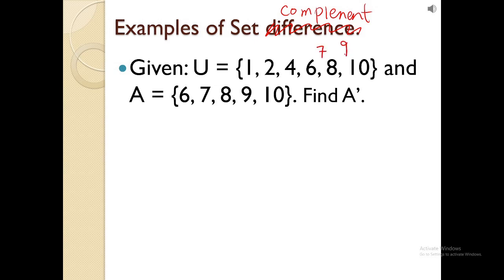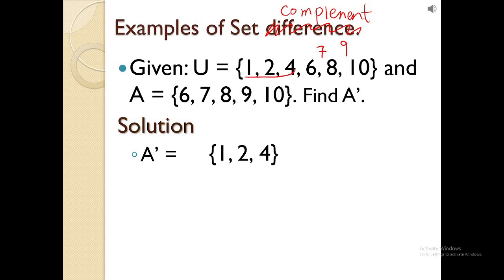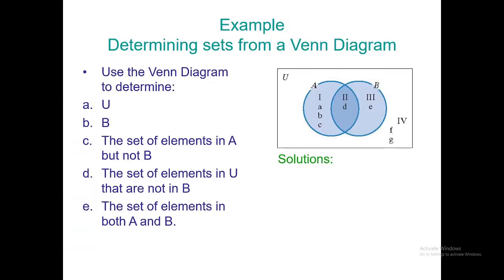Okay, here's the question again. What is a complement? 1, 2, 4. That's it. The answer is 1, 2, and 4. Okay, kining 1, 2, and 4, mao man ni wala makita ni mo sa A. Na may 6, 7, 8, na 6, 7, 8. Okay? Now, let's proceed.